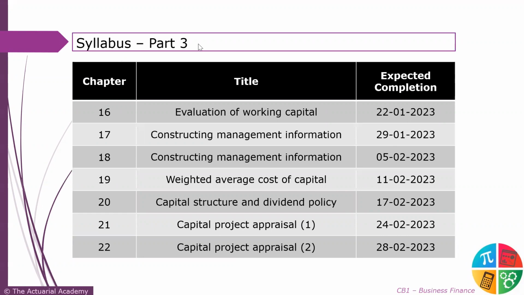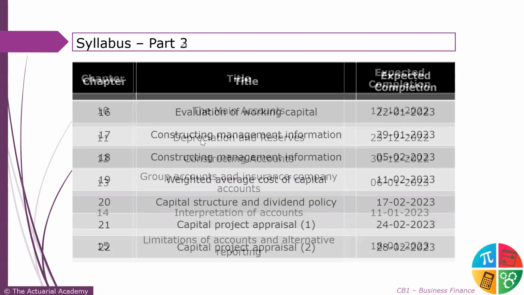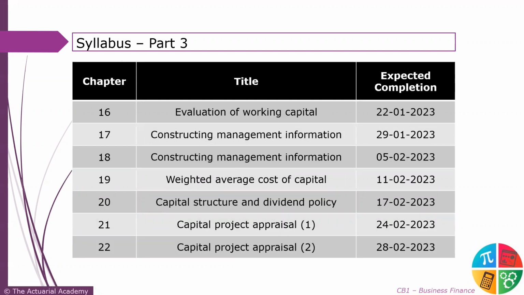I'm not going into each chapter to open information. Everything will cover in our main lectures. This is just how the whole index of CB1 looks like. This is a copy of that index. As you can see, expected completion of everything is 28th of February, which is almost 1.5 months prior to your exam, giving you sufficient time for preparation, sufficient time for revision, doubt solving, sufficient time to write enough papers, solve enough papers, sufficient time for mock tests and everything.